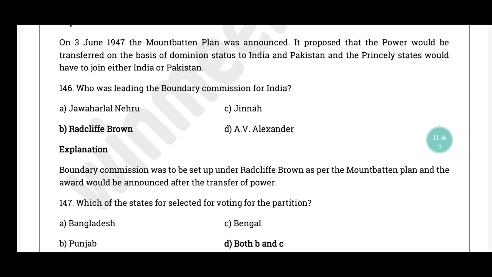Question number 146. Who was leading the Boundary Commission for India? The correct answer is option B, Radcliffe Brown. Boundary Commission was set up under Radcliffe Brown. So, as per the Mountbatten plan, the award would be announced after the transfer of power.